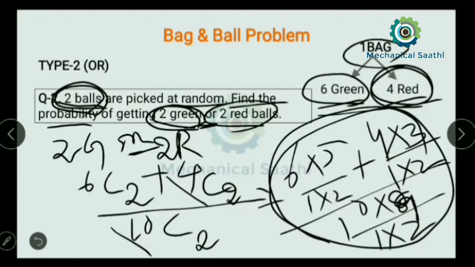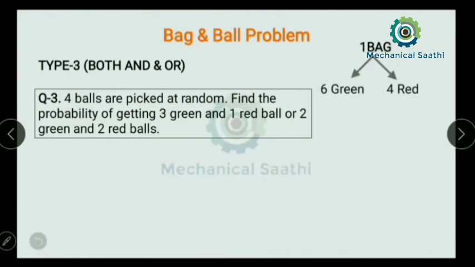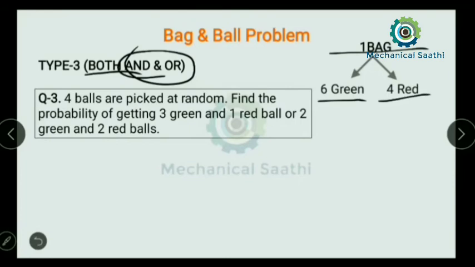Next let us move towards type 3, that is if we get both AND and OR in any question, then how can we solve that type of question. Again, try to read this question: a bag contains 6 green balls and 4 red balls. Then 4 balls are picked up randomly.